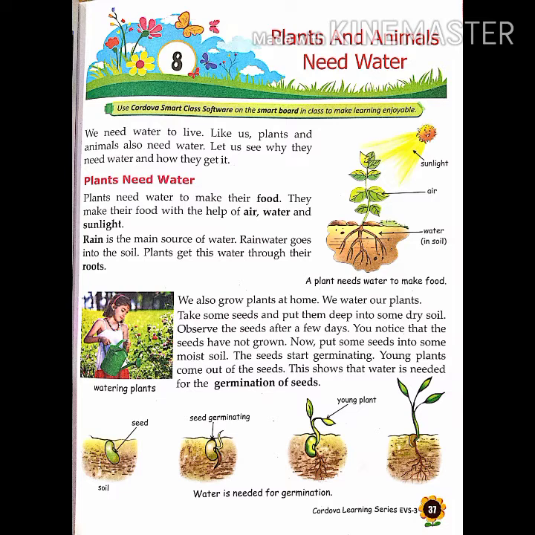Before starting the class, you have seen one video related to this chapter. You have seen that every plant and animal needs water directly or indirectly. They depend on water. How the plants need water, how the plants live in the desert, how they survive, and everything. Okay, with a short video I have already explained you everything. Now, with the help of our book, we are going to start chapter number 8.